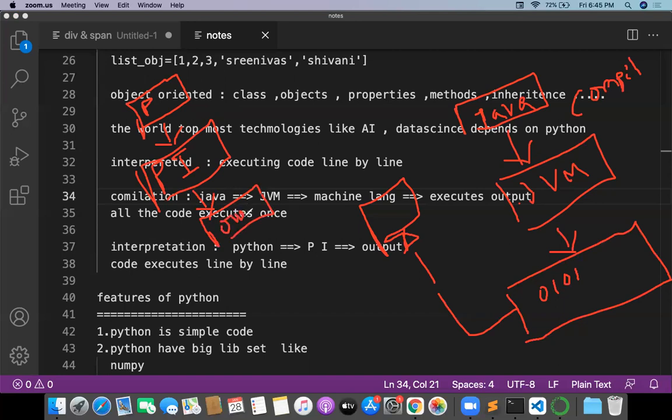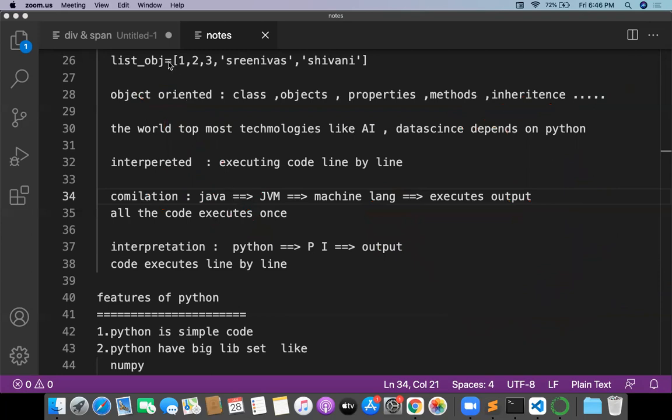This is very, very sharp. Python is very sharp. It takes interpretation, it has less code, simple code, and is easy to understand and easy to write. Anybody can learn. Finally, what is compilation and what is interpretation? I just wrote it like this. Interpretation is Python code sent to the Python interpreter, which gives the output.